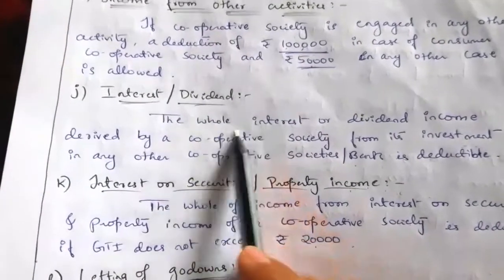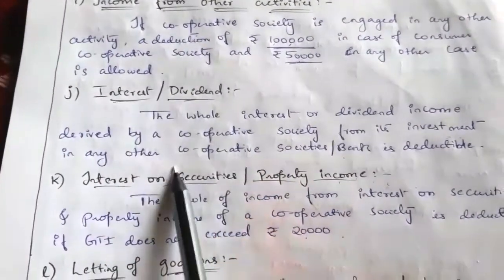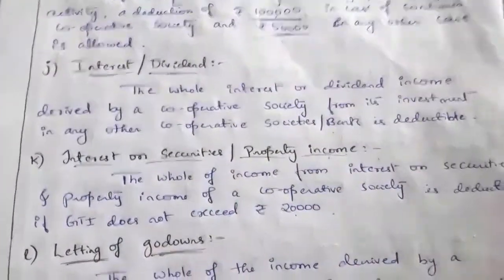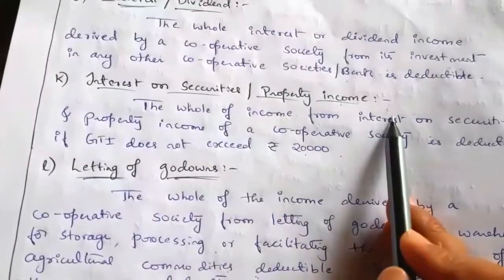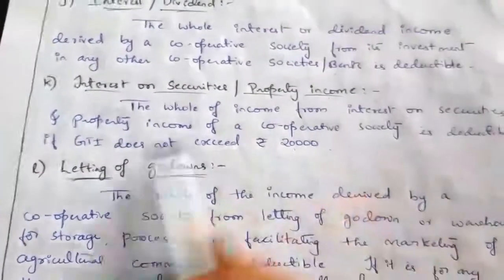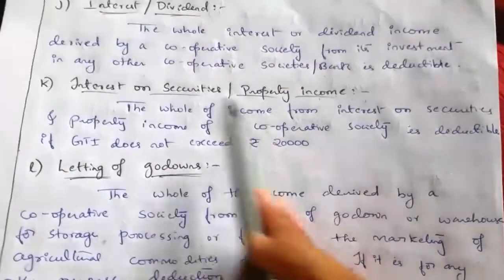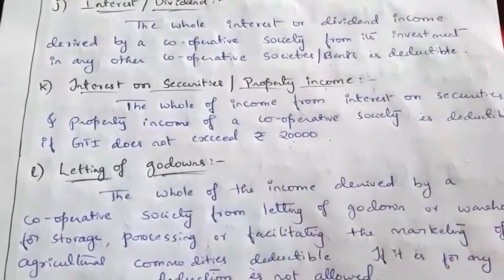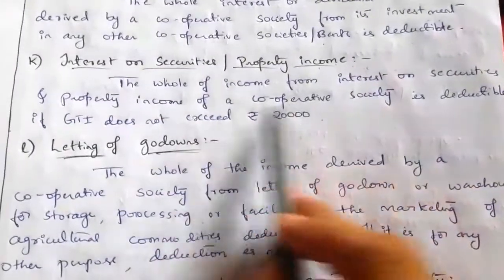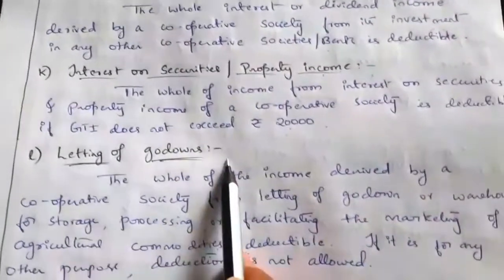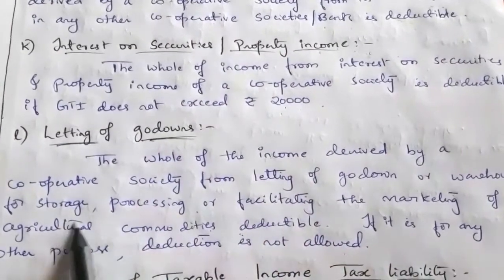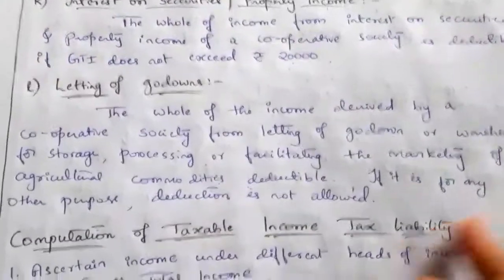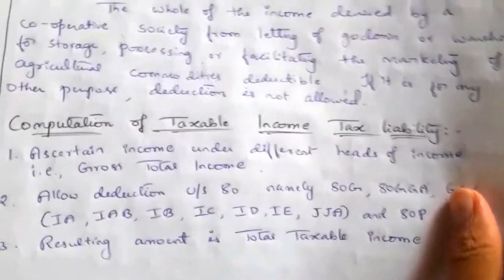If one cooperative society earns interest or dividend income from another cooperative society or a cooperative bank, then they can claim a deduction for this. Interest on securities and property income: only if GTI does not exceed 20,000, then they can claim deduction for the interest on securities or property income. So this is for a cooperative society. Next, letting of godown. That godown should be let out only for the storage, processing and facilitating of agricultural commodities, then they can claim a deduction under section 80P.